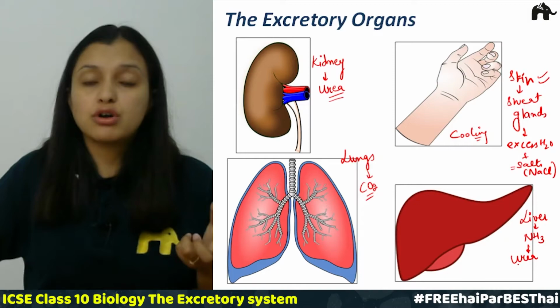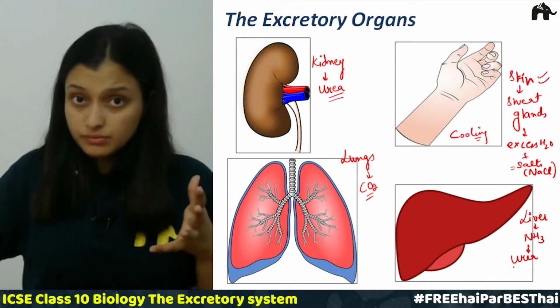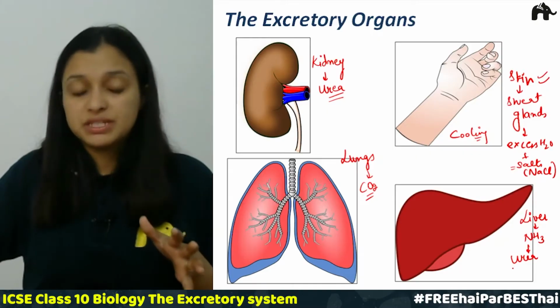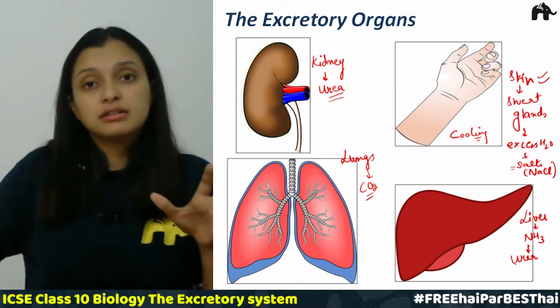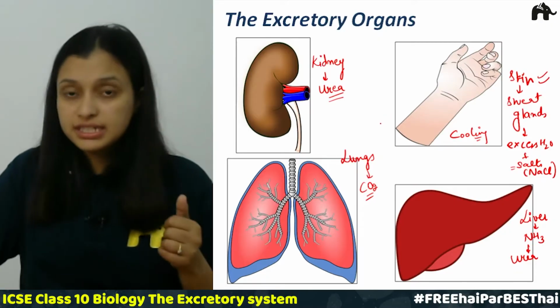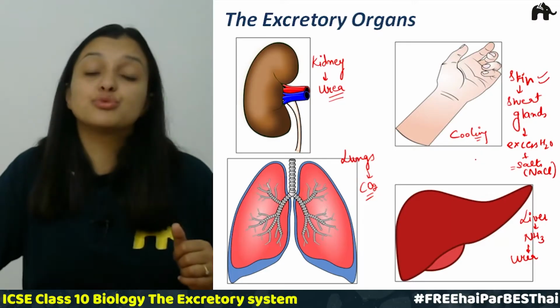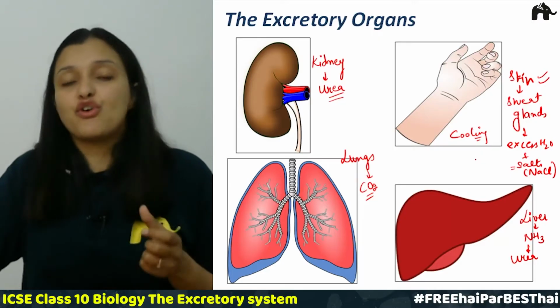It also detoxifies nicotine, drugs and alcohol that is consumed by humans. So these are the different excretory organs. The primary excretory organ is the kidney, and the rest three, skin, lungs and liver, are said to be the accessory excretory organs.